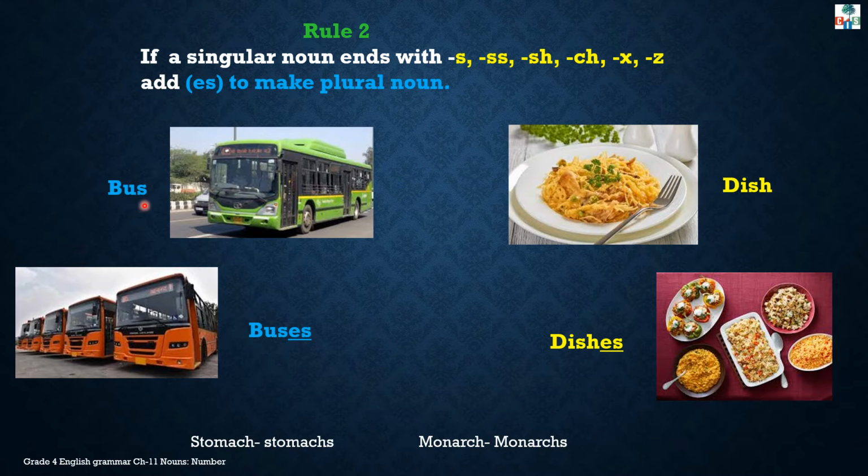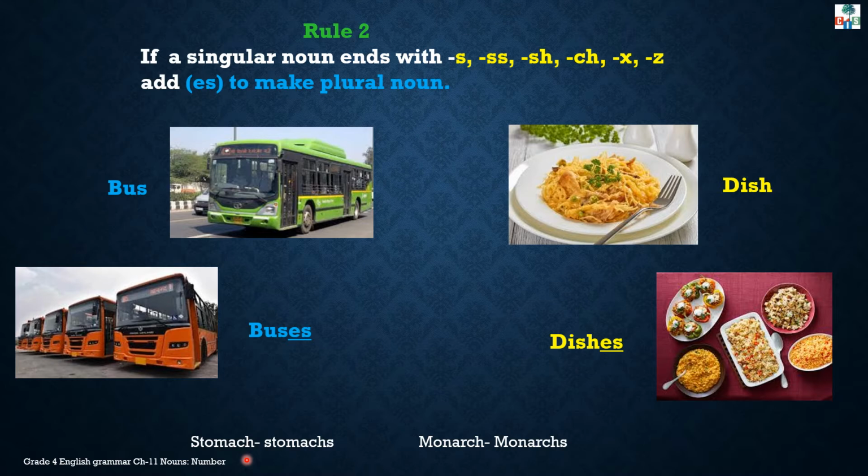This noun ends with letter s. So just add es at the end to make a plural noun. Bus, buses. Dish, dishes. Watch, watches. Church, churches. Class, classes. So like this you have to make the plural nouns.